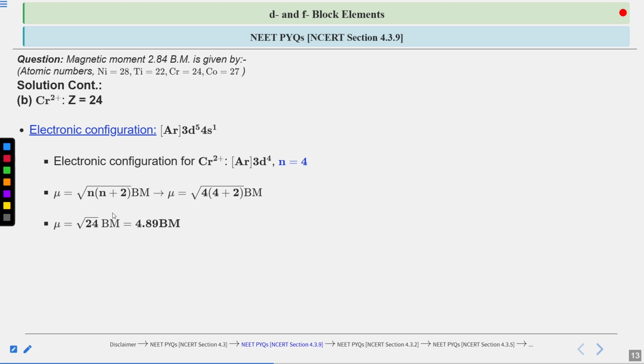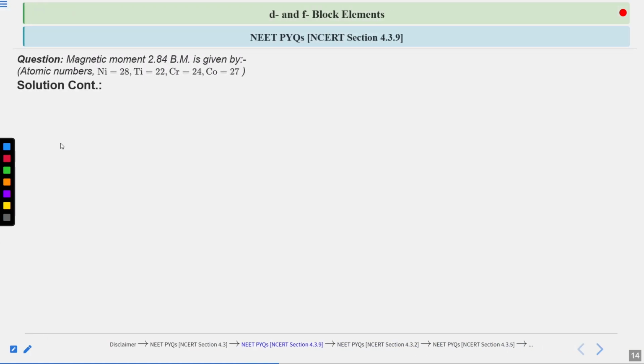You know under root 25 is 5, so under root 24 is like 4 point something. So here under root 24 is 4.89 Bohr magneton. Now this magnetic moment value is also not matching with the given magnetic moment value in the question. So this is also not going to be our correct answer.